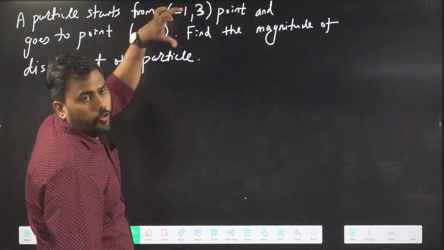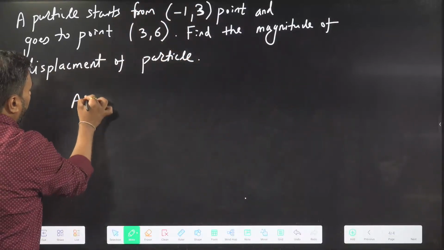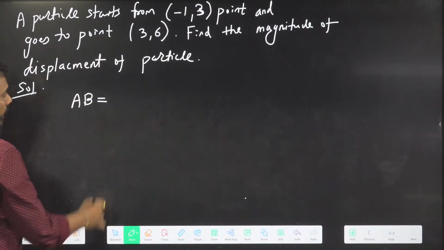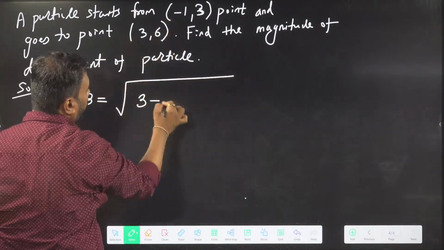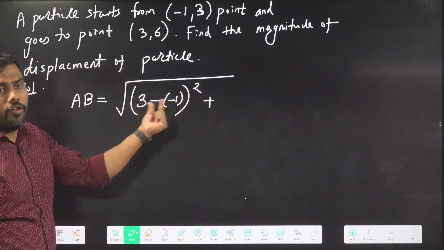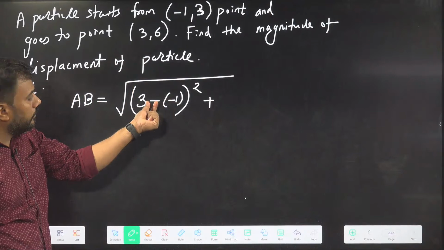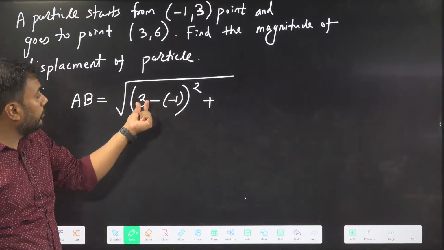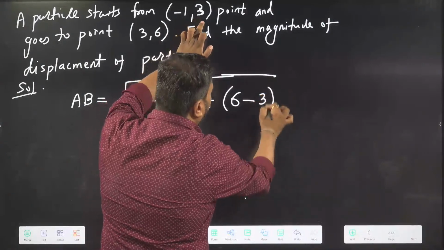So the shortest distance between 2 points is the displacement. Magnitude of displacement is going to be the distance between AB. So that will be root over the final x coordinate 3 minus the initial x coordinate, which is -1, squared. We will put the x and y coordinates with sign here. Similarly, here the final y coordinate is 6 and the initial y coordinate is 3.